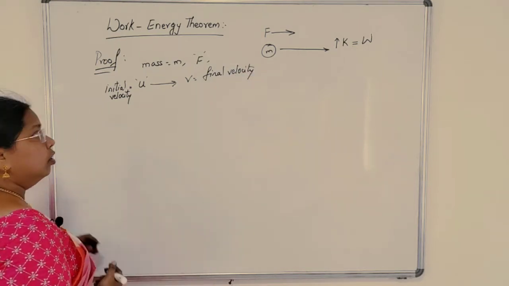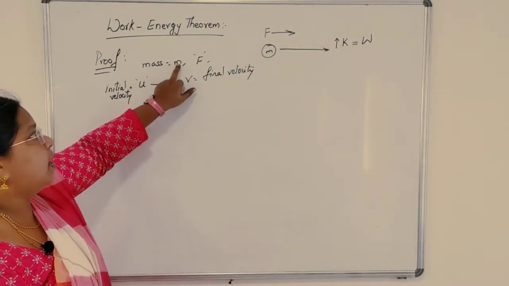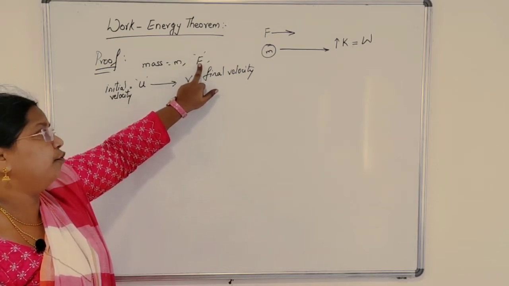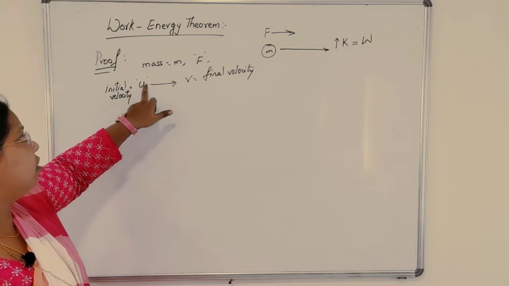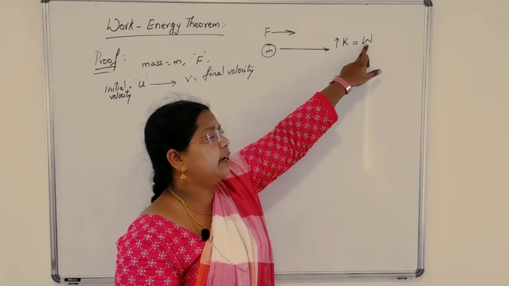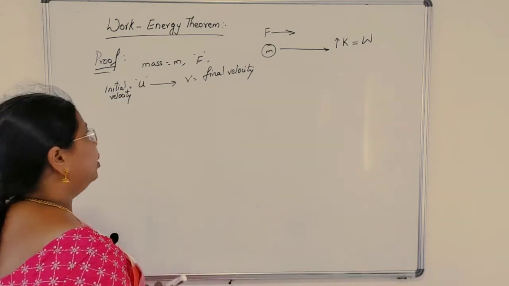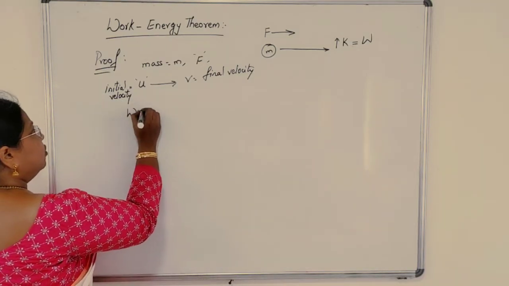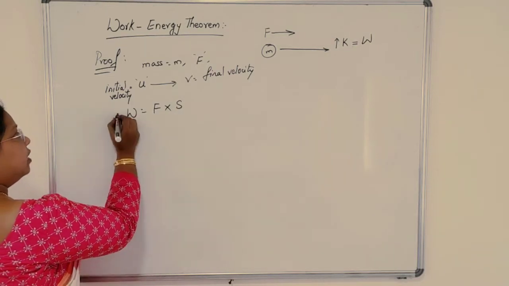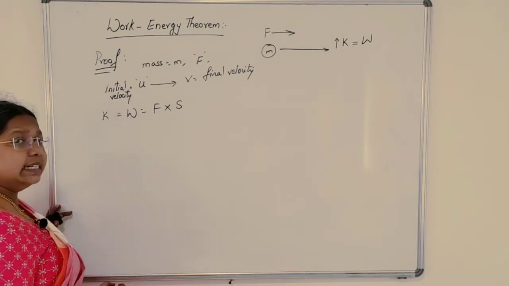Okay. So listen all the letters. Mass, force acting in the direction of the moving body, initial velocity, final velocity. These two letters already you know, kinetic energy and work done. We know the expression work done is equal to force into displacement, and this work done is equal to your increase in kinetic energy.